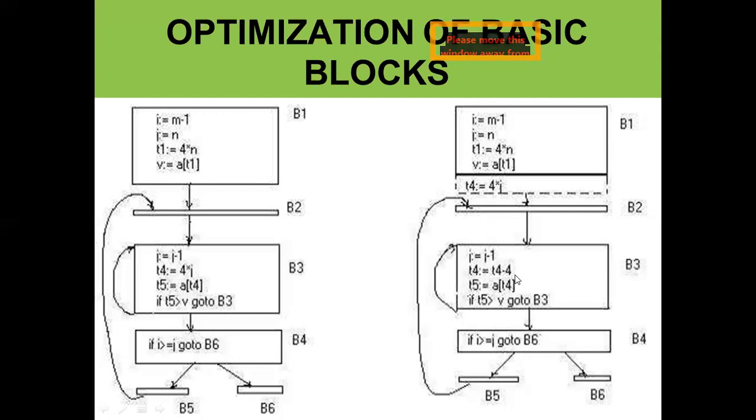Instead of T4 is equal to T4 minus 4. Okay, here T4 is equal to 4 star J. So they are going to replace this value. Okay, they are going to replace this value T4 is equal to 4 star J by here T4 minus 4. Okay, now they are going to change this value.